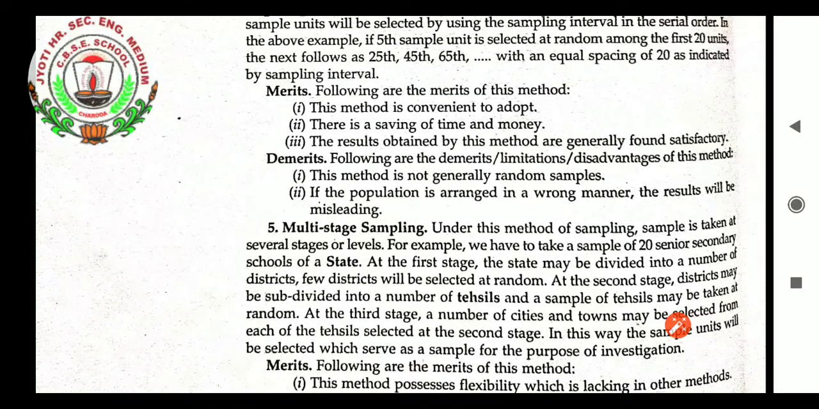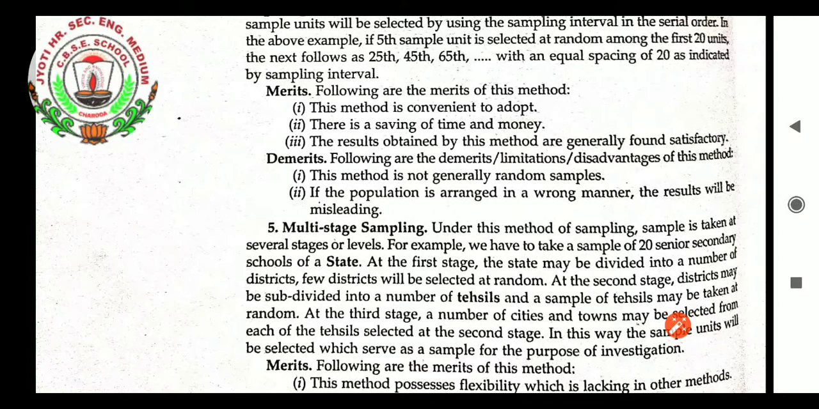Merits. Following are the merits of this method: it is convenient to adopt. There is a saving of time and money. The results obtained by this method are generally found satisfactory. Demerits. This method is not generally a random sample. If the population is arranged in a wrong manner, the result will be misleading.